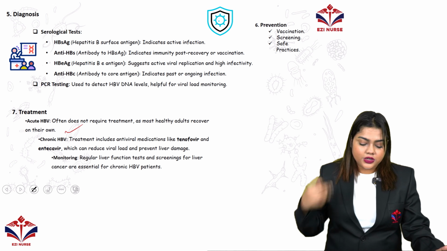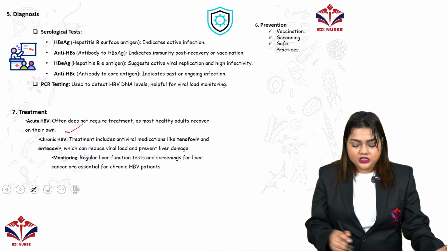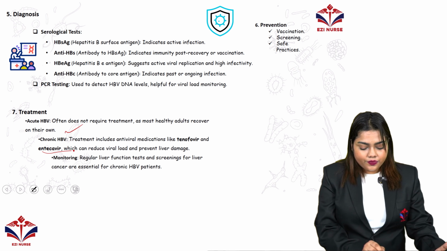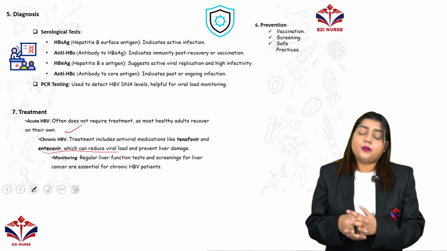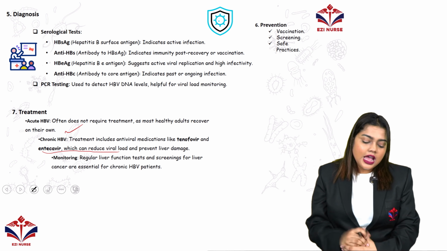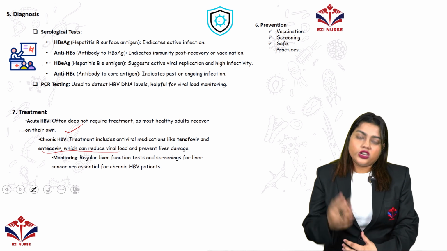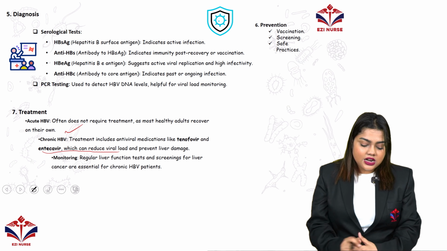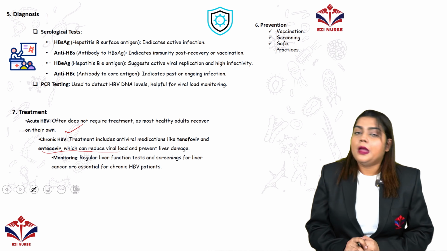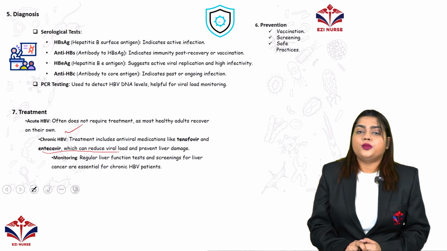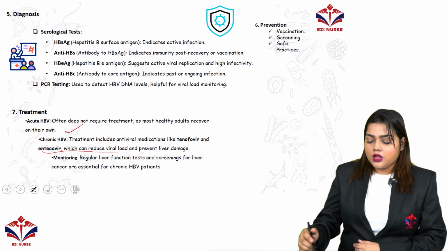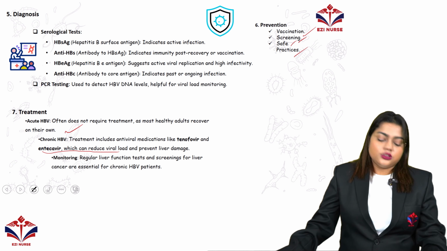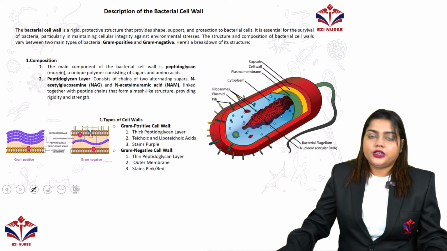But in chronic cases, treatment includes antiviral medications such as tenofovir and entecavir, which can reduce the viral load and prevent liver damage as well. Other than that, regular monitoring like liver function tests and screening for liver cancer are essential for chronic HBV patients. Other than treatment, we can prevent it before it occurs by vaccination, screening, and safe practices. So these are the things we can do for an HBV patient.